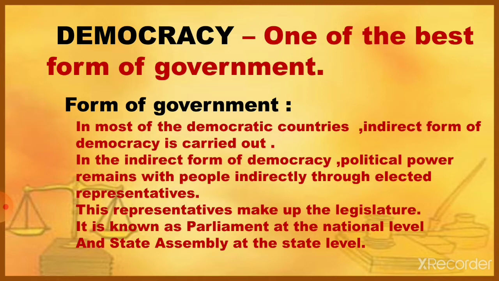Okay, so most of the democratic countries all over the world carry out indirect democracy. Because of the high population, it is not possible to carry out direct democracy. Hence, people select their representatives, and these representatives form the government. These representatives form parliament at the national level and state assembly at the state level.